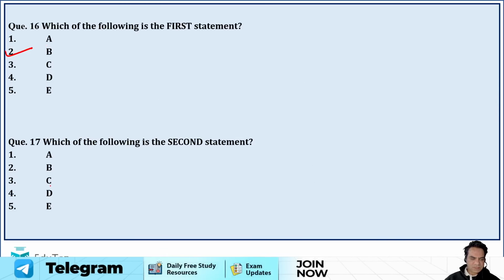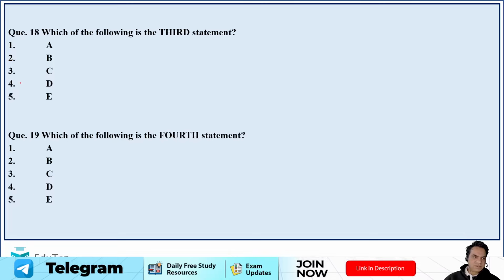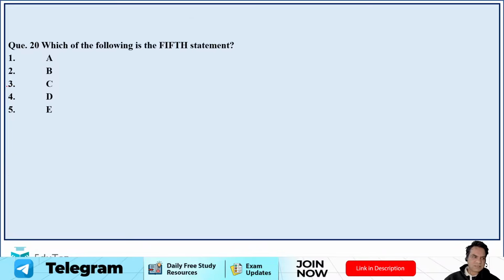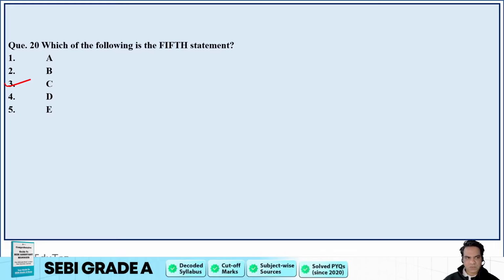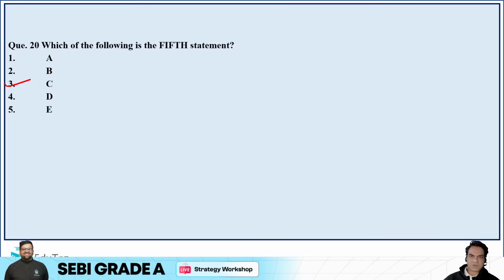Second is B, E, so it should be option 5. B, D, then option 4. Then fourth is A, and last is C. BEDAC. So once you solve parajumbles, then it becomes very easy for you to solve such questions after this. So guys, these were the questions that were given to the aspirants in the year 2022.